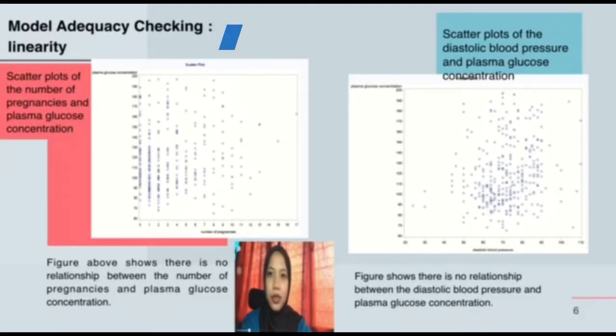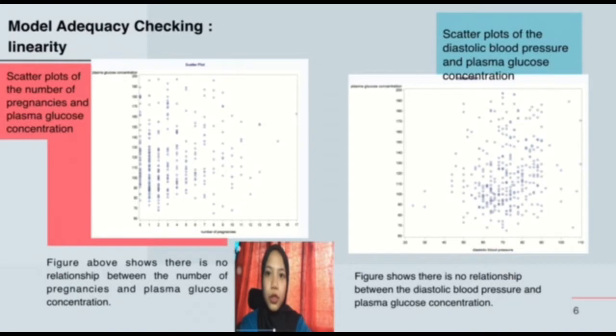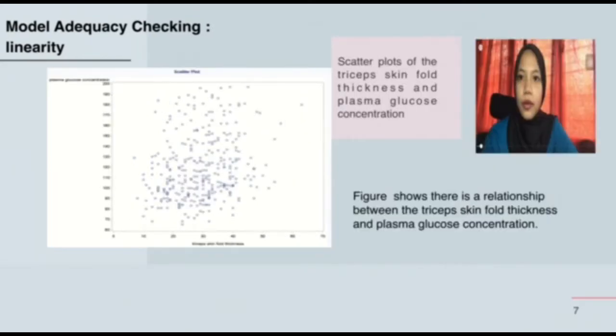For efficacy checking, we first check the linearity of the variables. The first scatter plot shows that there is no relationship between the number of pregnancies and the plasma glucose concentration. That leads to no linearity. The second scatter plot also shows that there is no relationship between the diastolic blood pressure and the plasma glucose concentration. Therefore, it also leads to no linearity. Next, the scatter plot shows that there is a relationship between the triceps skin fold thickness and the plasma glucose concentration. Therefore, it shows linearity.